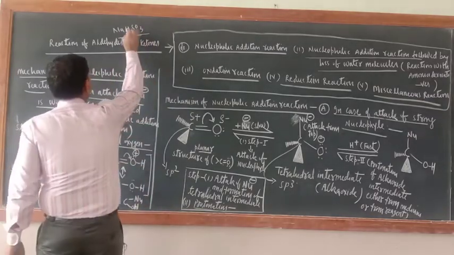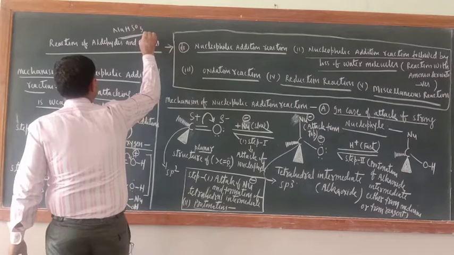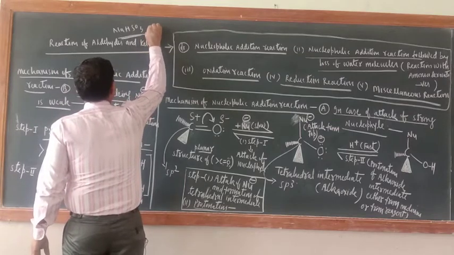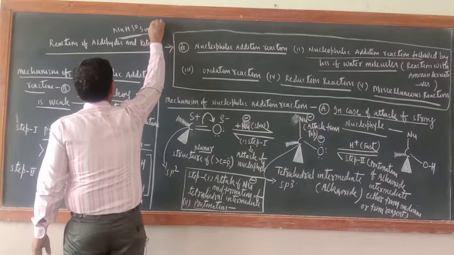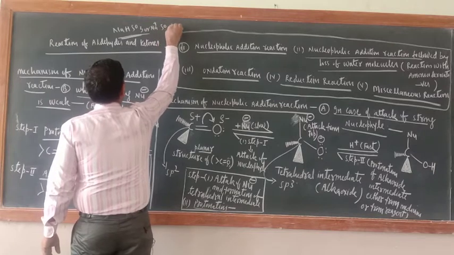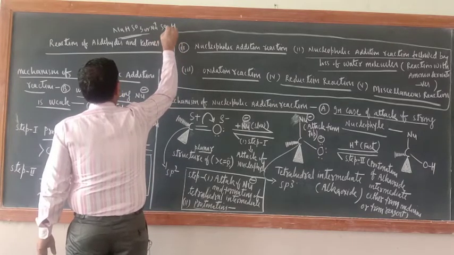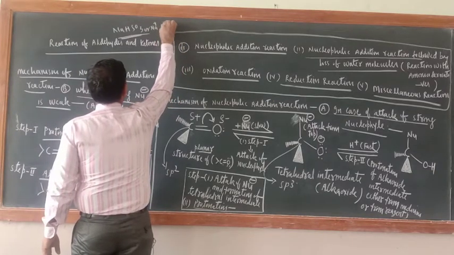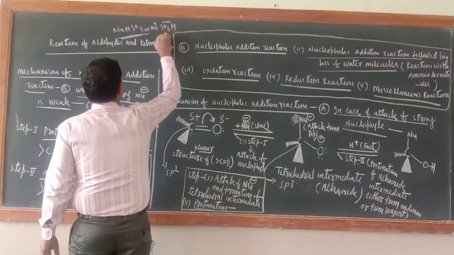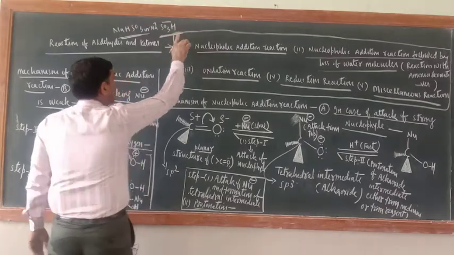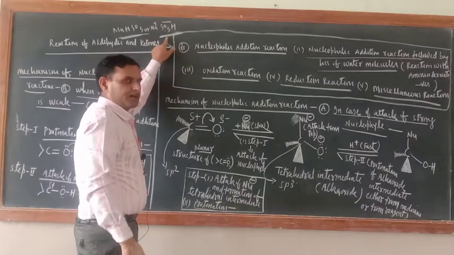Here you should write it like this: Na positive, SO3H negative. So our nucleophile is this one, SO3H. This is the nucleophile, and it has the proton.